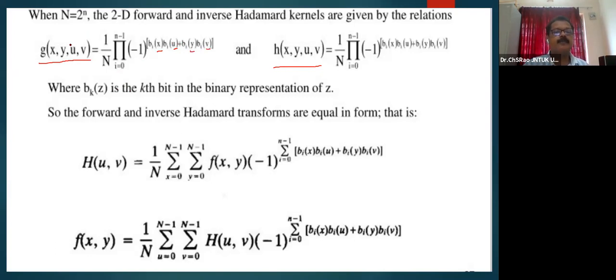Here, G of x y u v and H of x y u v are the forward and inverse Hadamard transformation kernels, which also offer the separability and symmetry property.